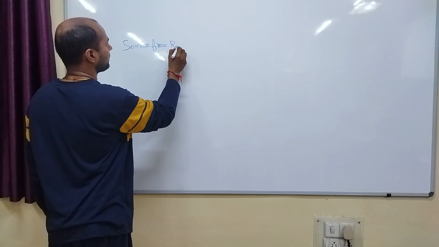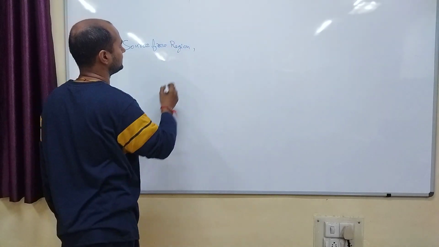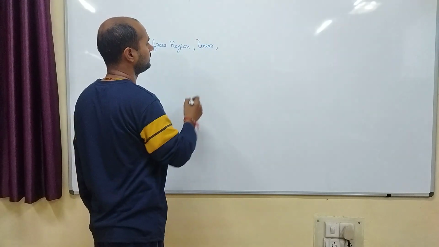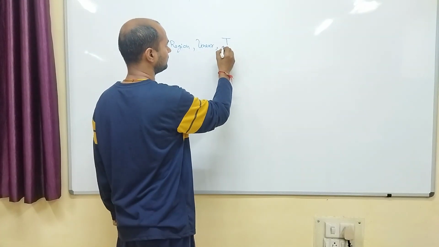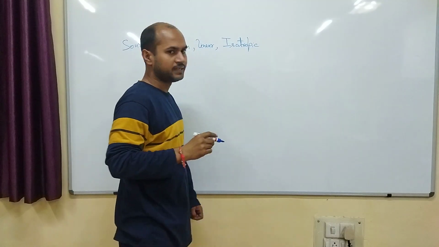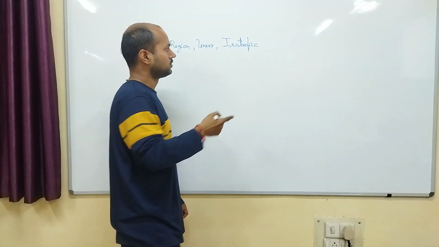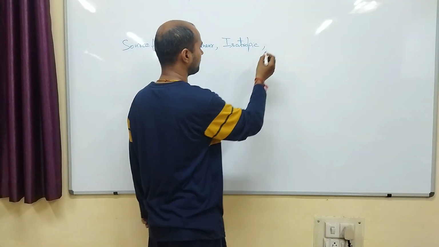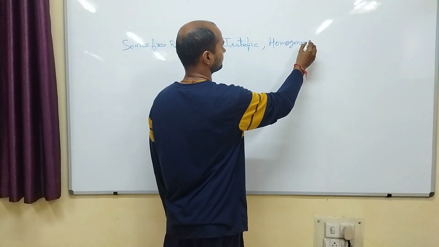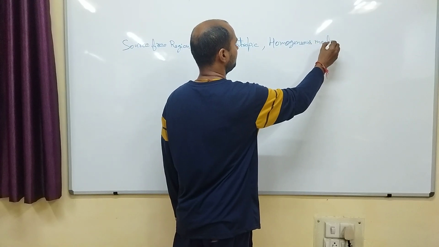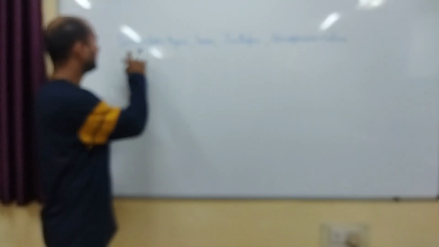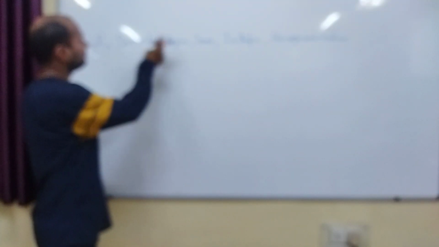There is no charge in that region, and linear region and isotropic region. I have already defined isotropic medium in my earlier video, so you can see from there. Homogeneous medium. So these are my considerations. So let us assume that this is the medium.